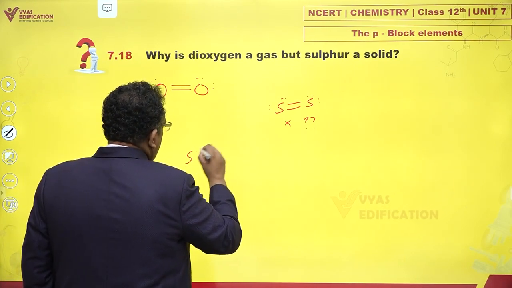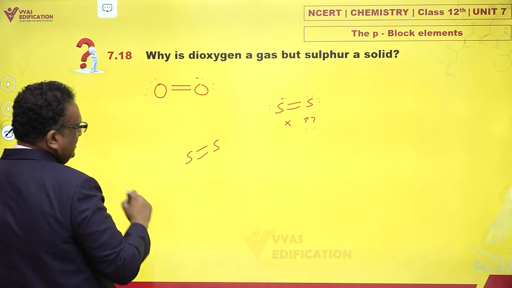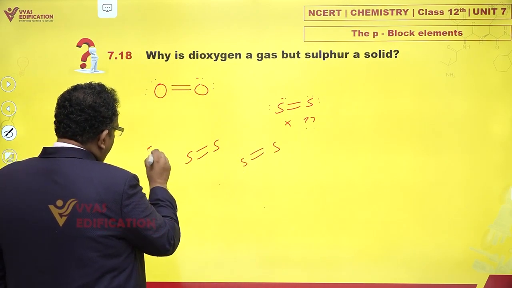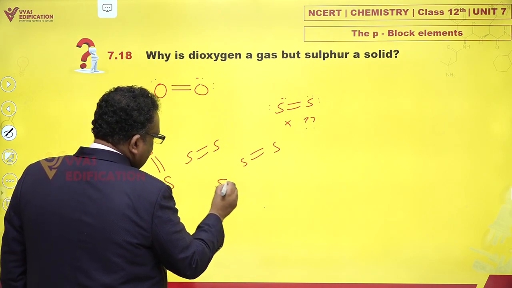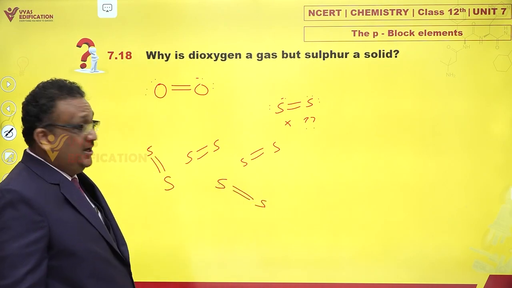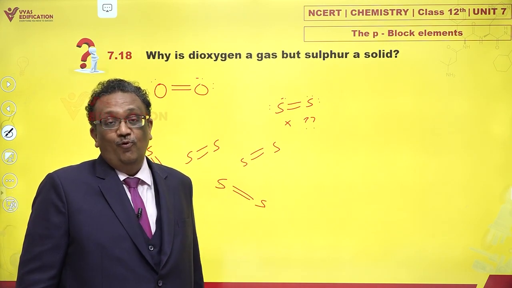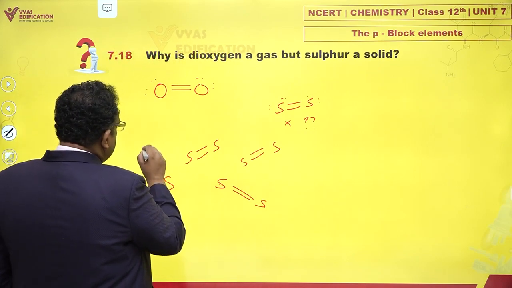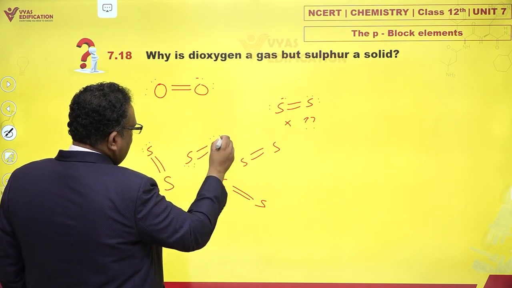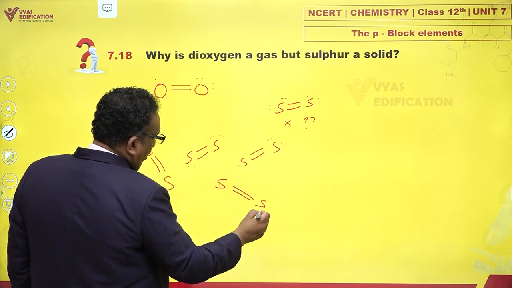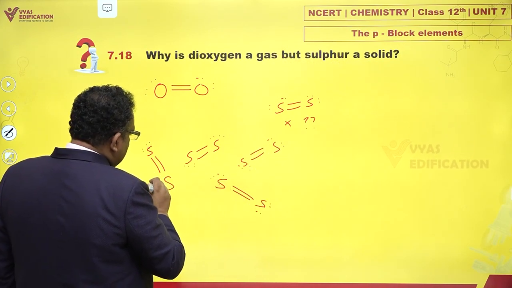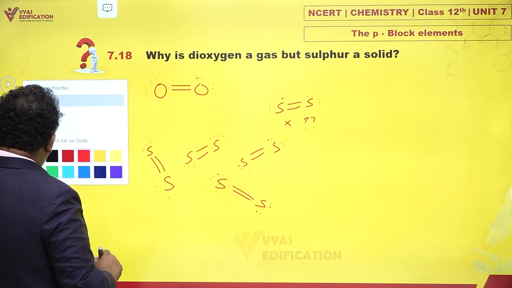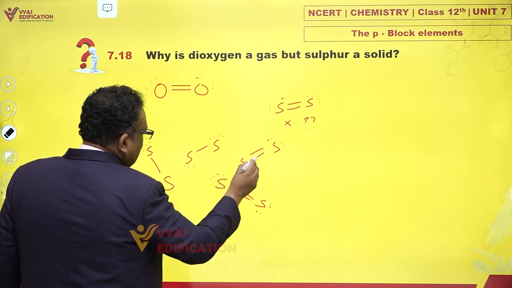Let me show you. You have S=S, and let's say we have these S2 molecules like this. I have tried to draw, for example, 4 S2 molecules, and S2 molecules are not very stable actually. Because they dislike forming this double bond, but please note, for satisfying valencies, sulphur must form 2 bonds. Just imagine, it may happen that they break away a single bond.